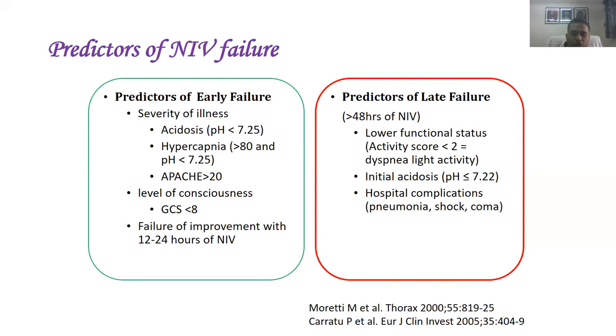If PCO2 is more than 80, especially in patients who are not COPD, chances are that the NIV is going to fail. If the patient is not conscious, GCS is less than 8, NIV will fail, and failure of improvement on NIV in the first 24 hours. The ABG which we are doing, first hour, 4th hour and 12th hour, if it is not showing any improvement, those are predictors for NIV failure.